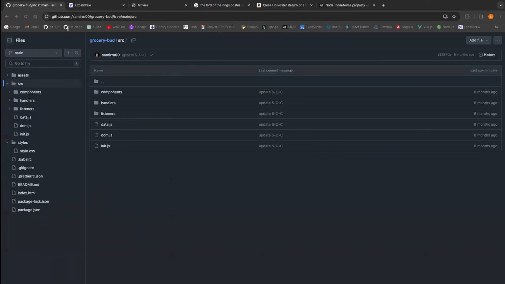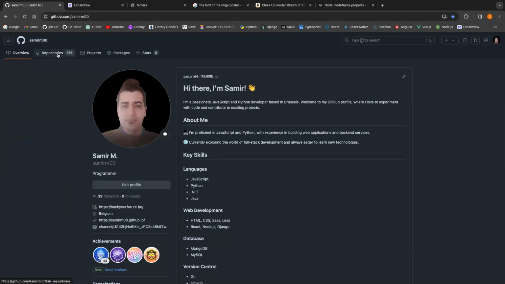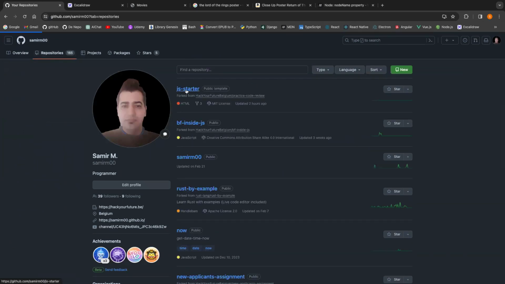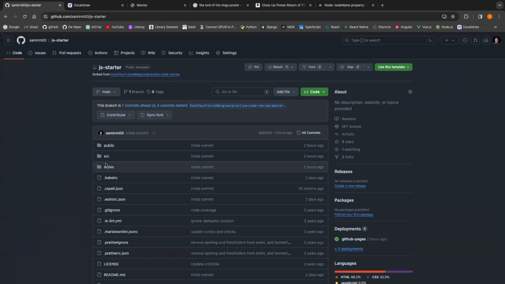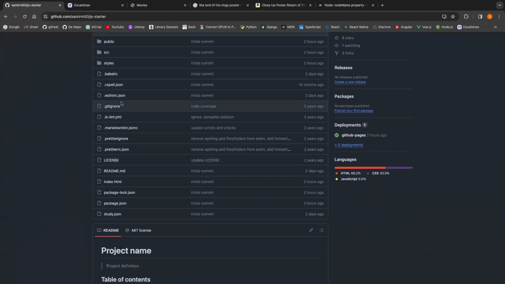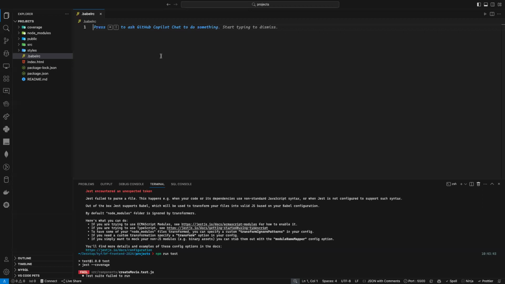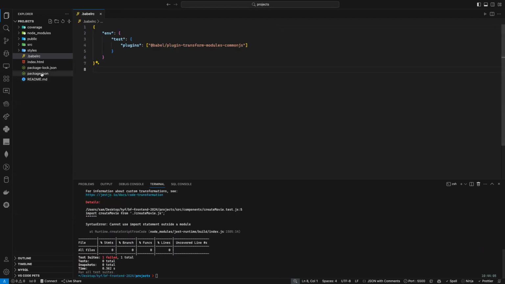And now here I can just go to your new repo here, just to copy it. So let's click on this one, the Jest starter. Those are just some settings, so it should be fine for you. You don't have to worry about that. But I did not clone the repo's Babel RC, so I'm going to just copy this. Copy. Voila. I'm going to just paste it. And here I need to install another library, as you know, which will be Babel, blah, blah, blah.